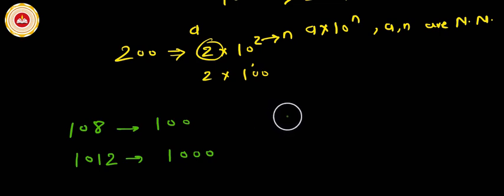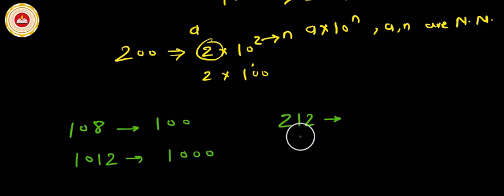If the given number is 212, then what is the nearest base for 212? This 212 is not closer to any real base like 10, 100, 1000 and so on.